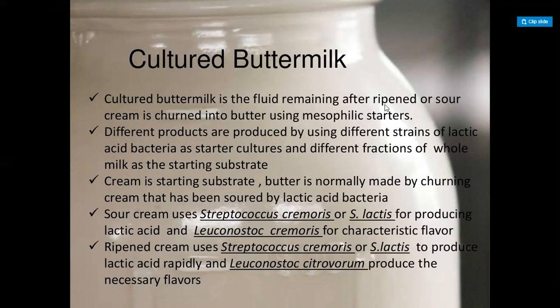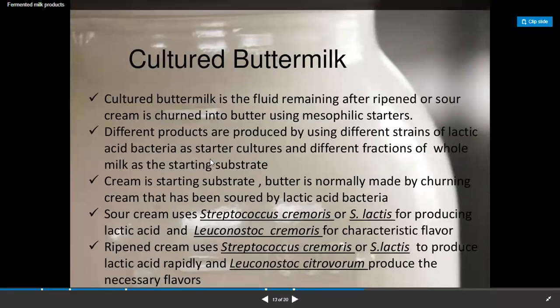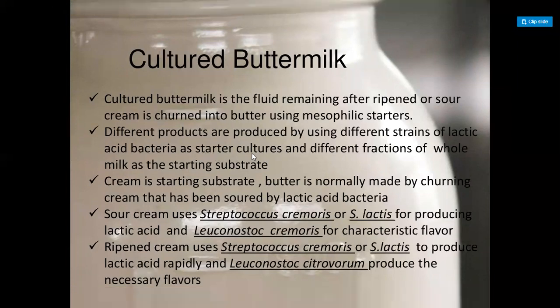First, starter culture is the culture which is required for the production of different kinds of food products. So that is the definition of the term starter culture. What are starter cultures? Starter cultures are the cultures which are required for the preparation of any kind of food product using a microbial culture.